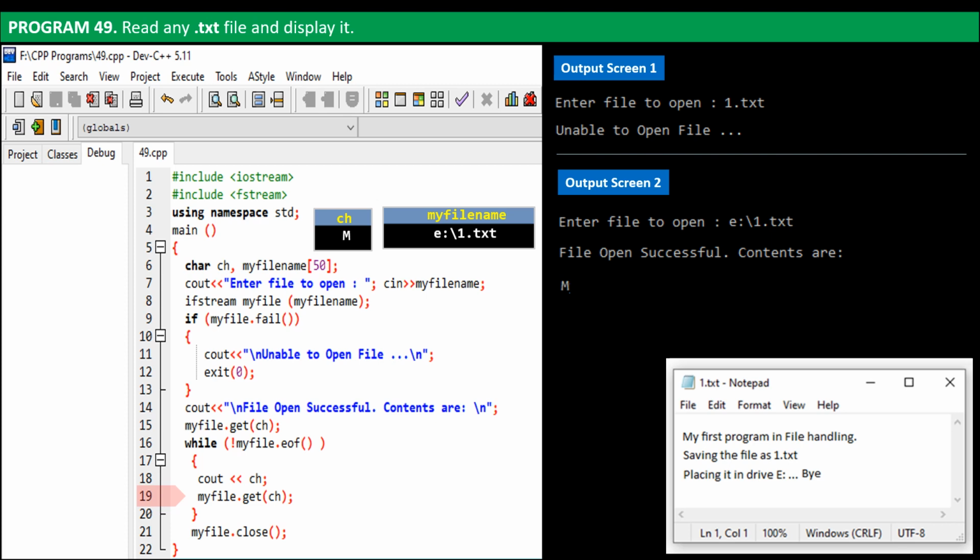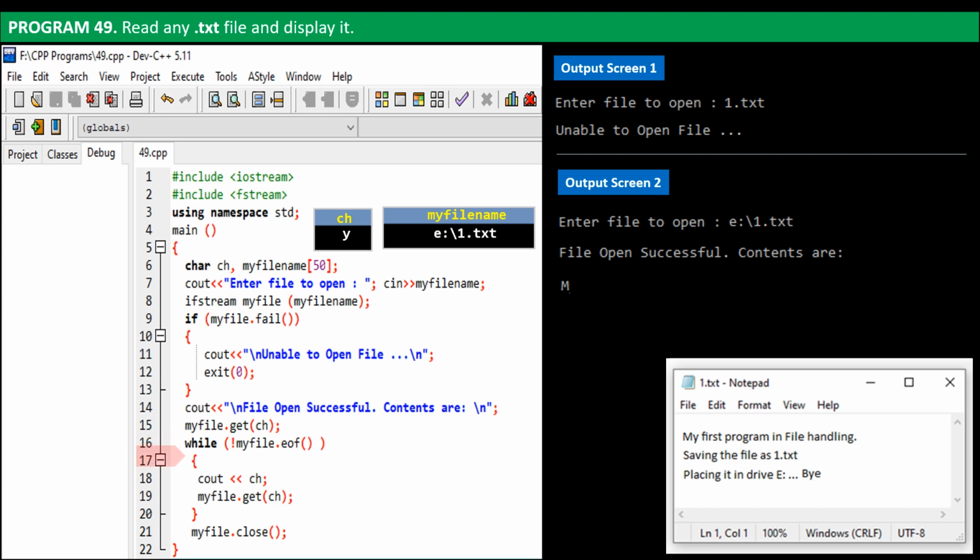Program control then shifts to line 19. It says to get the character. Note that after the character m, as read by the previous get function, the internal file pointer auto shifts to the next position. So now, the next character y is copied to the variable ch, and control shifts to top of while loop. It's checked if end of file has reached.